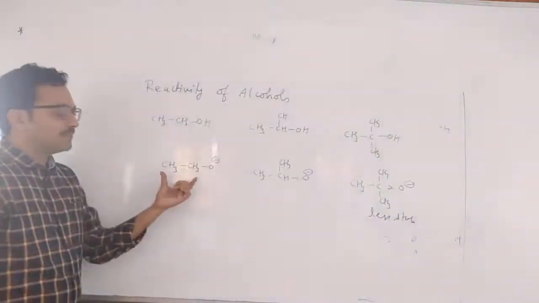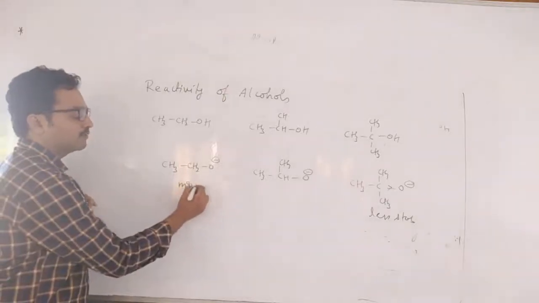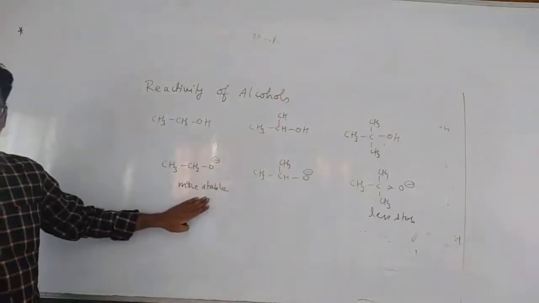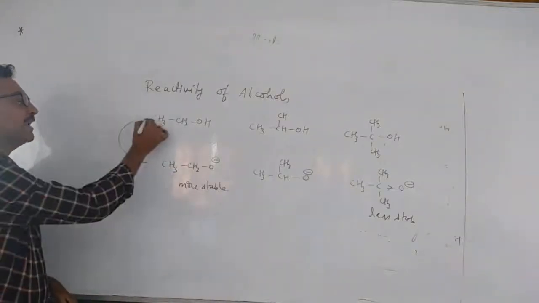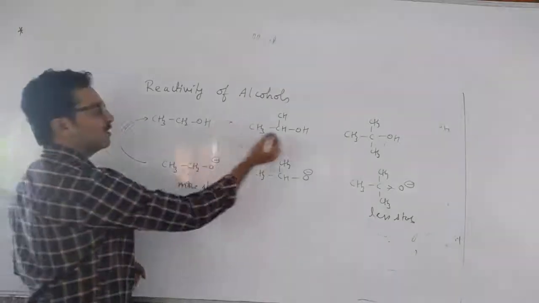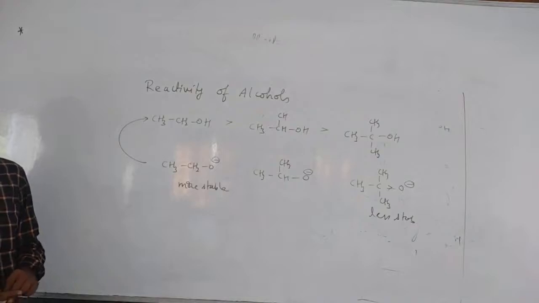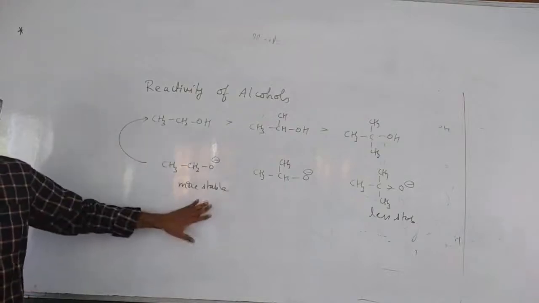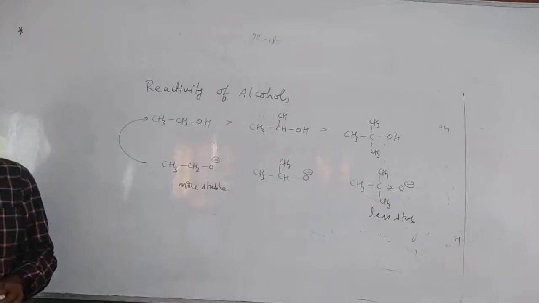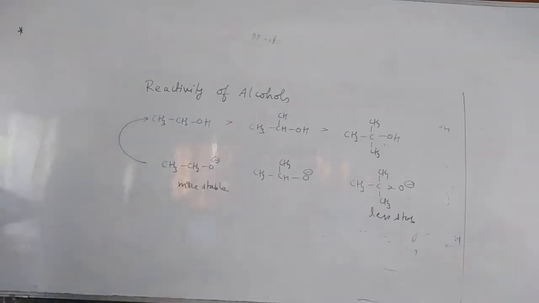So here it is not that big a group, a small group only. So here it is more stable. So what I told you: if the anion formed is more stable, then the corresponding acid is more acidic or more reactive. So ethyl alcohol is more reactive than isopropyl, than tertiary butyl. To form this stable ion, it will give H plus easily. So these are some of the factors of inductive effect.